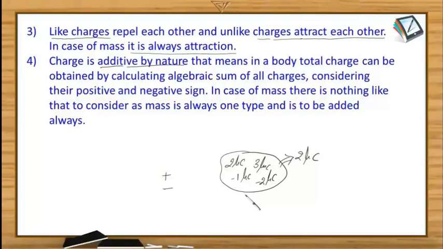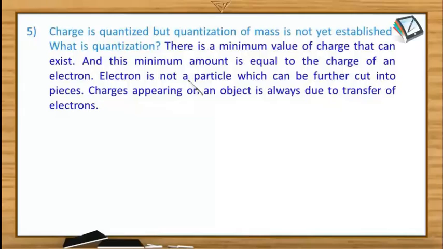So to calculate the total charge on the system, what will we do? Yes, we can find the algebraic sum of individual charges. How? By considering the positive and negative sign along with that. So that is how the net charge of any system can be calculated, and because of this additive nature of charge. So the next important concept is quantization of charge.